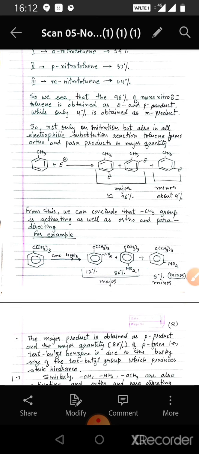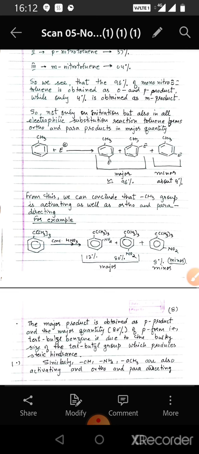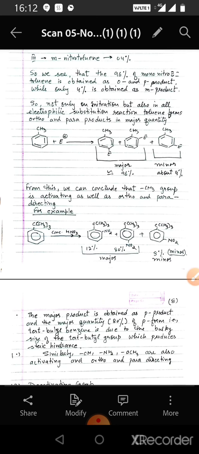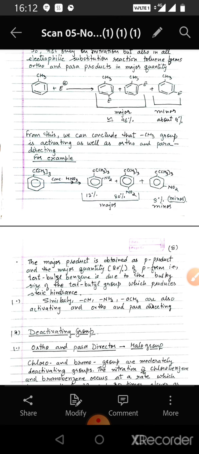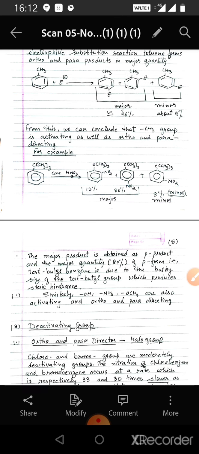Not only on nitration, but in all electrophilic substitution reactions, toluene forms ortho and para products in major quantity and meta in very negligible quantity, or even zero. So we can conclude that the CH3 group is activating as well as ortho and para directing.